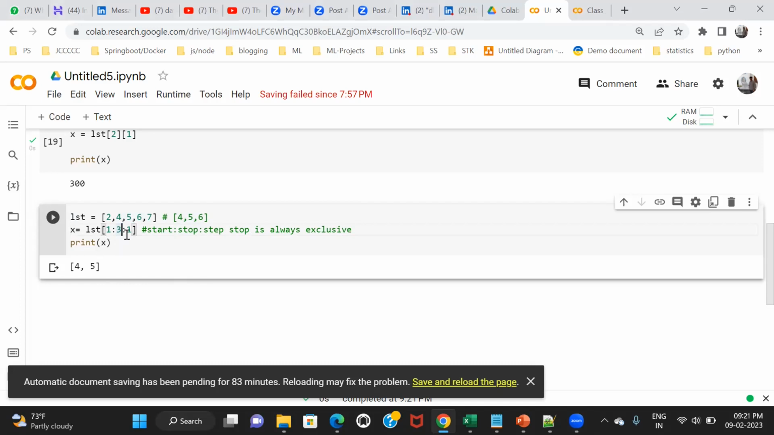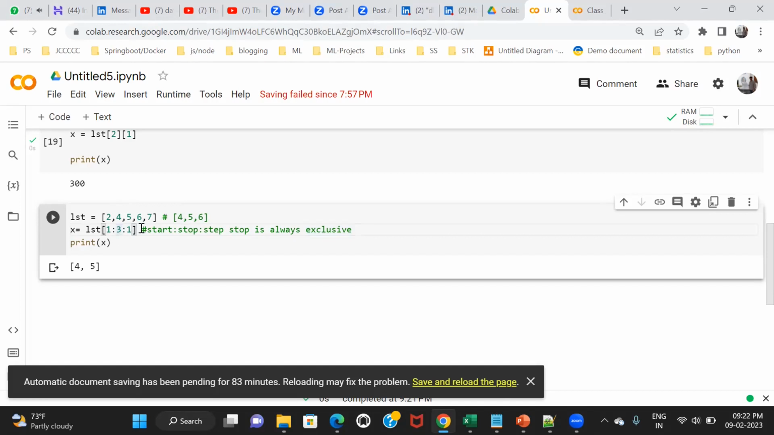Let's suppose if I put 3, it will go till 2. I mean 1 to 2. So what is the index of 2? 0, 1 to 5. So it will print 5. So a stopping point is always minus 1. It is exclusive, so it does not include the stop point. Are you getting this? If you put 3, you will get 2. If you put 5, you will get till 4. 1 point less.